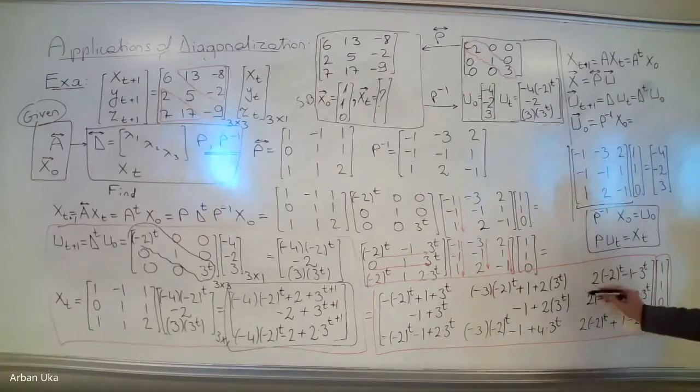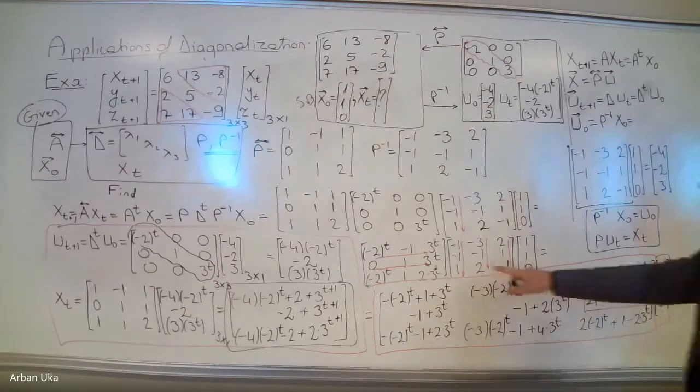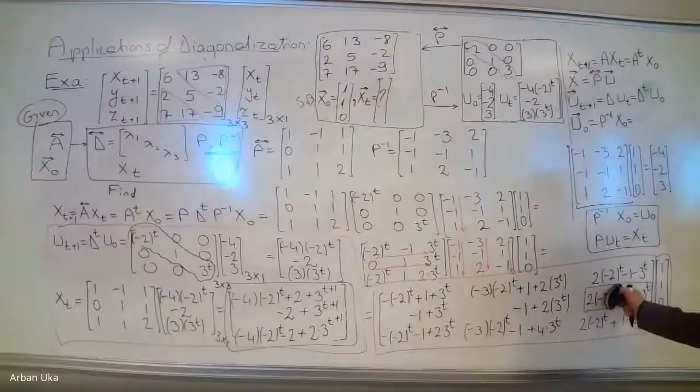So we are saying that this is wrong? Yes. Okay, let's check this one. So we get, yeah, that's a mistake, right? Because we have a 0 here. Wait, no. You have done twice row 3 times column 3. So you mean this is extra? Yes. It's 1 minus 3 to the power t.